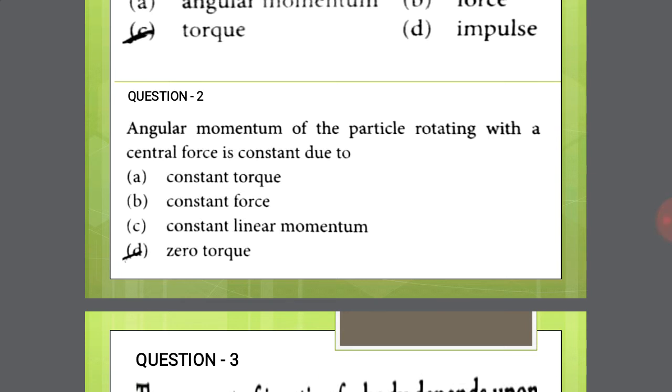In this question, the change in angular momentum is equal to 0, so torque is equal to 0. So option D is the right answer.